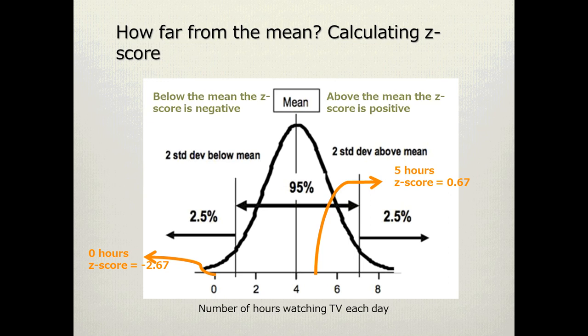The negative sign is very important in a z-score, as it tells us if a value is above or below the mean. After we've calculated a z-score, we should do a double check to make sure that we've got the negative or positive sign correct. If the value we are interested in is below the mean, as it was in this case of 0 hours, then the z-score will always be negative. Otherwise, if the value is above the mean, then the sign will be positive.